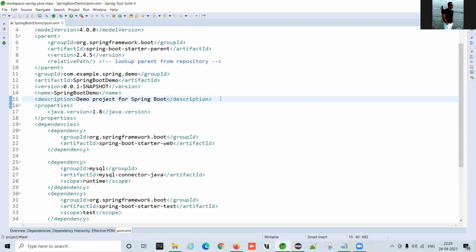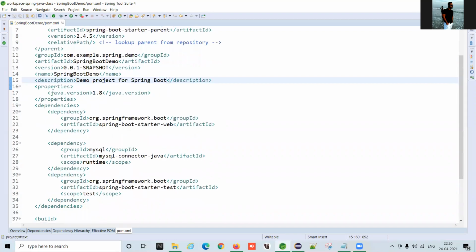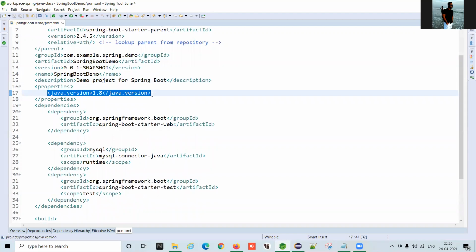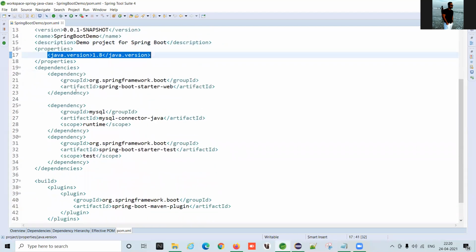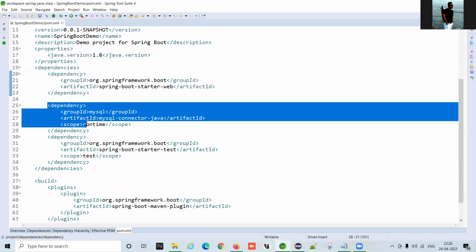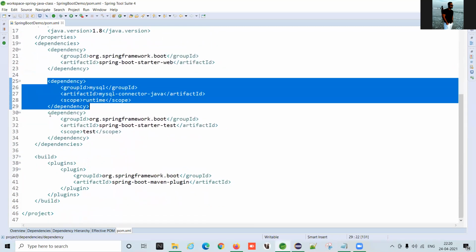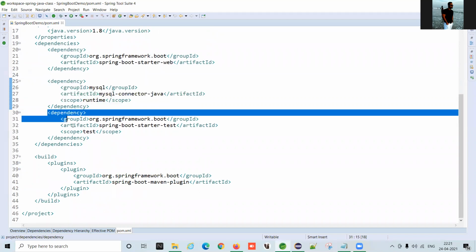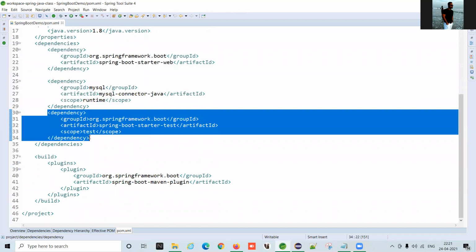Remember while we were creating the project? Yes, sir. We selected JDK 8. So you can see here java.version JDK 8. And then we had selected web and the MySQL connector. So these two dependencies, and there's a third dependency also, which is provided by Spring Boot itself.